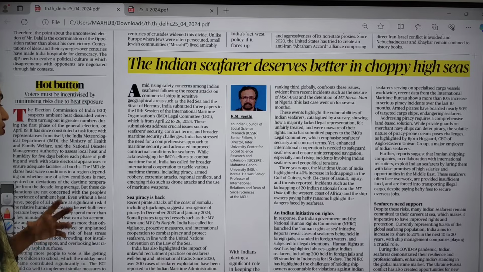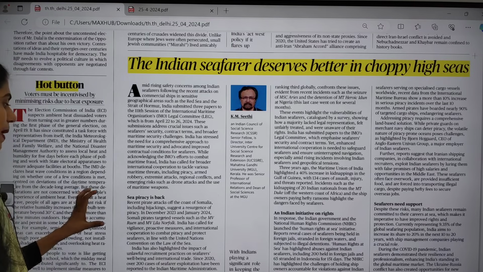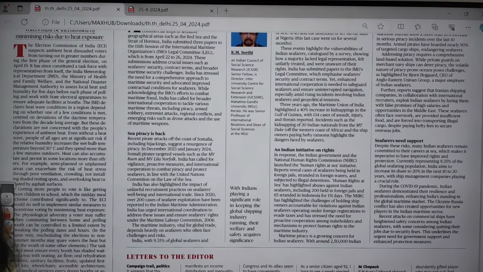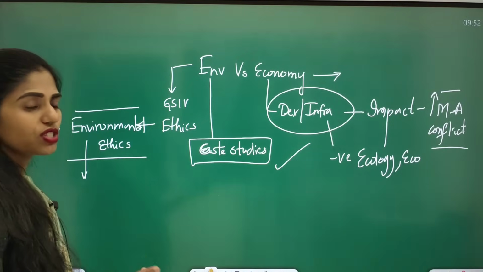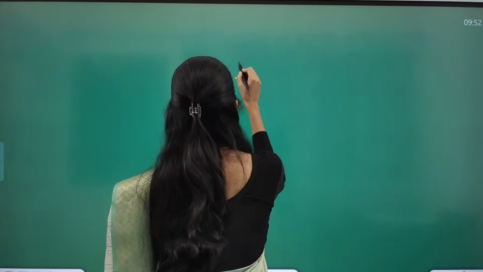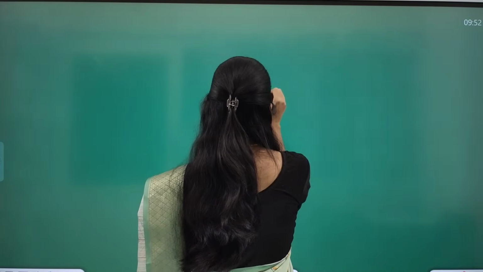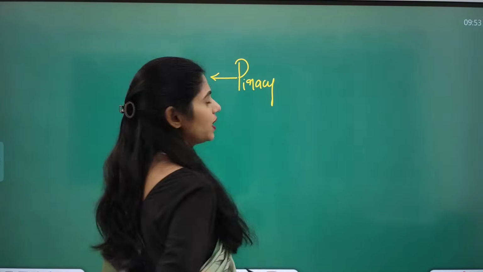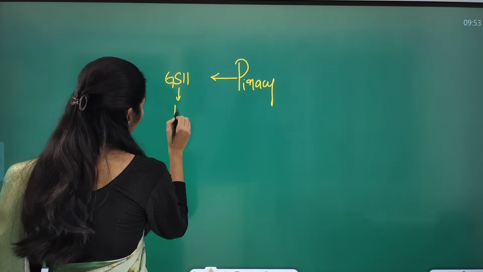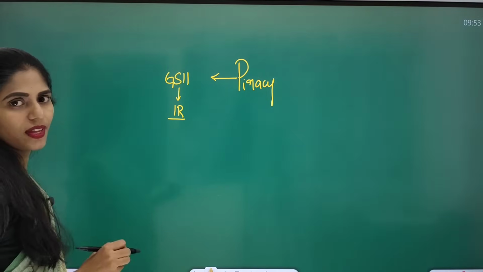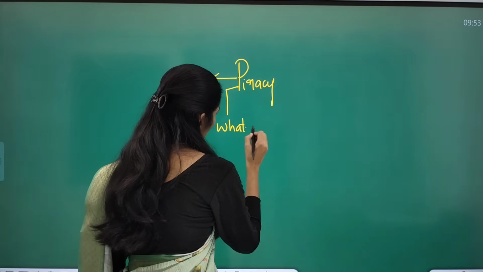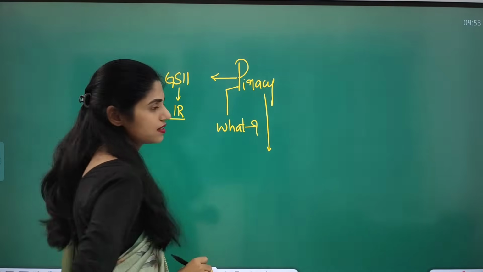Here we have to know what sea piracy is, what the reasons for this piracy are, and what the impact is, everything. First of all, I will give you some dimensions. It is talking about an issue called piracy. This topic is important from your GS Paper 2 under international relations. You have to see what the meaning of piracy is, what the root cause is, why piracy is happening, and what the impact of piracy is.